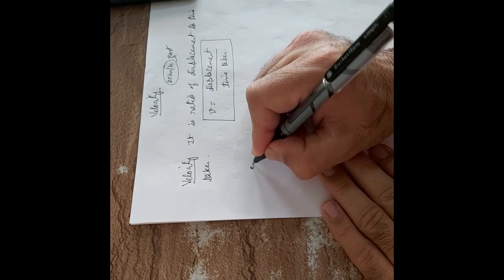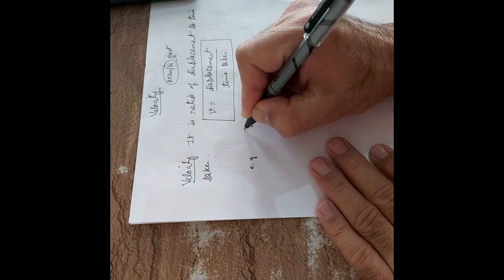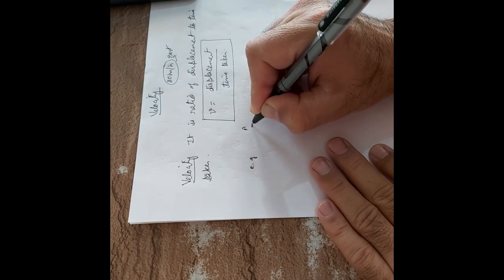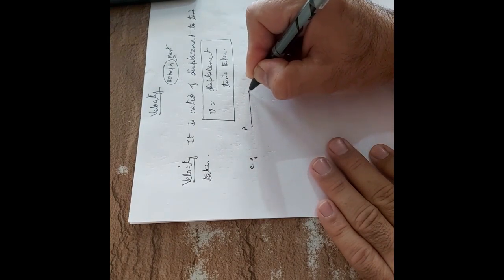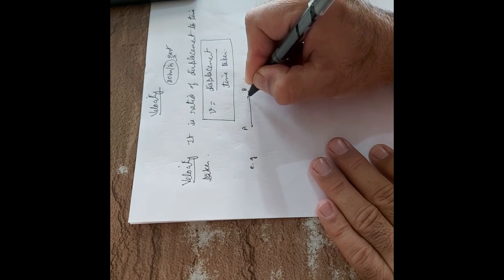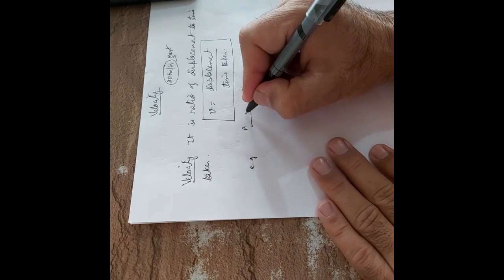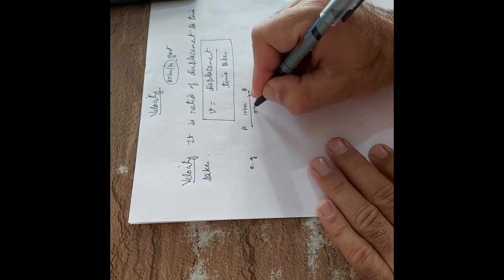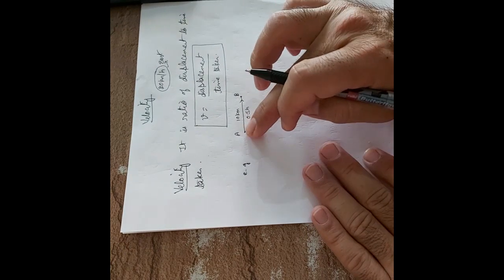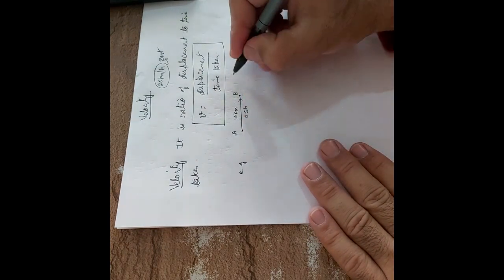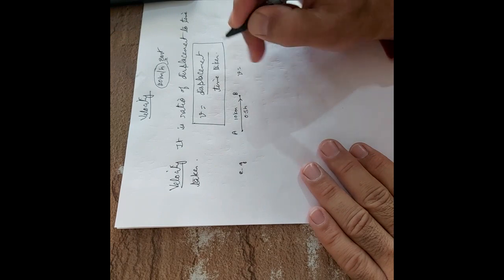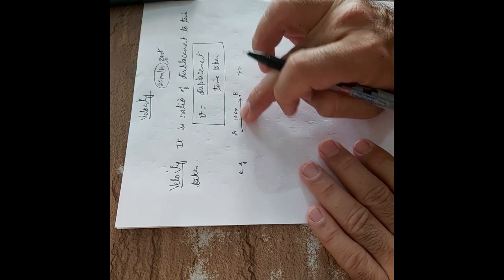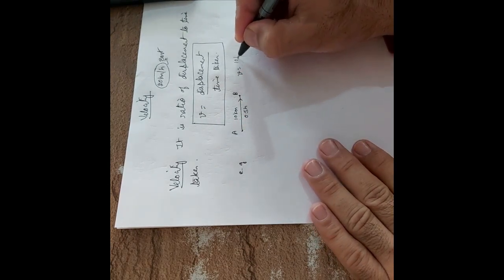For example, let us say a body is moving from A and it is reaching point B along a straight path, and the length of this path is 10 kilometer and the body has taken 0.5 hours to reach from A to B. What will be the velocity? Velocity will be displacement. Here displacement is 10 kilometer.